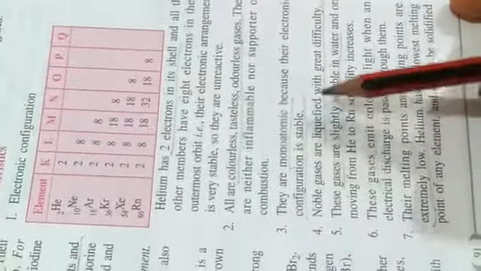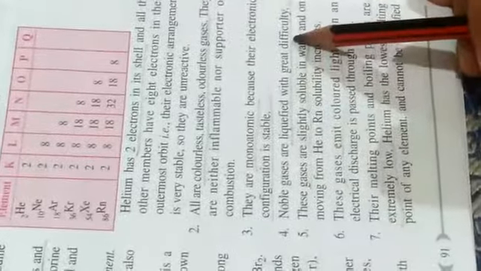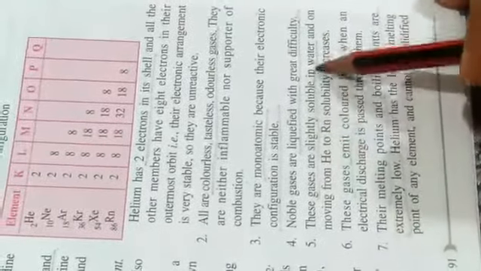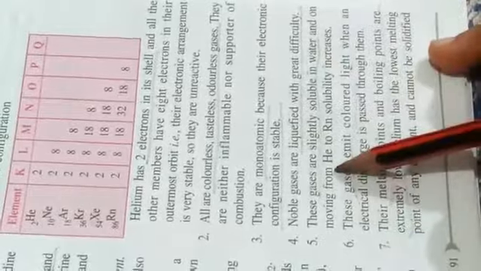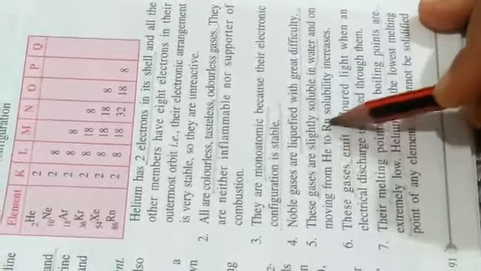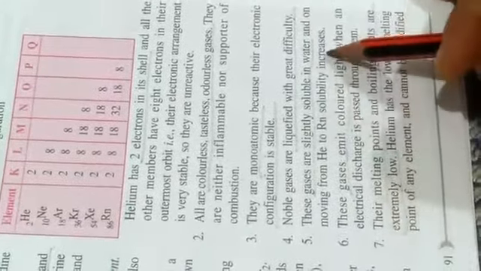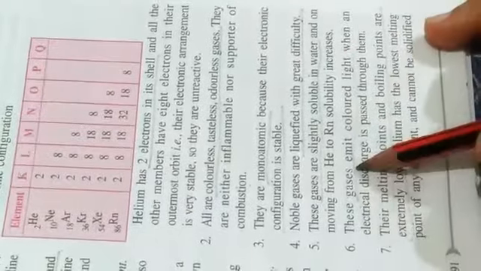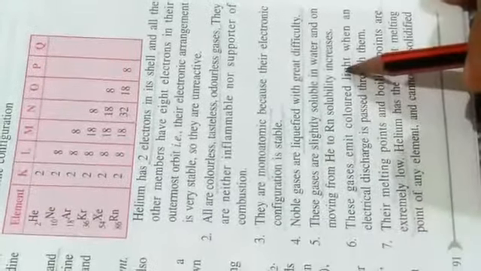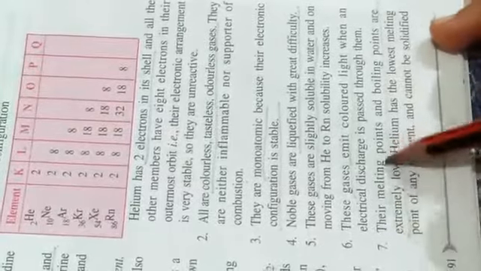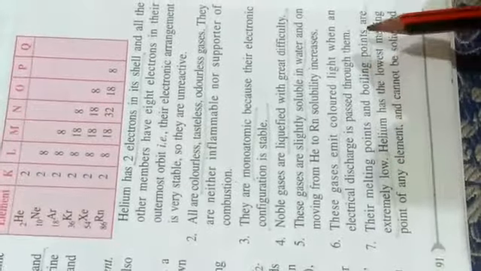Noble gases are liquefied with great difficulty. The gases are slightly soluble in water, and as we move from helium to radon, solubility increases. These gases emit colored light. Their melting point and boiling point are extremely low.